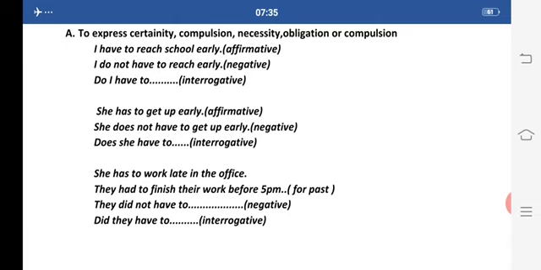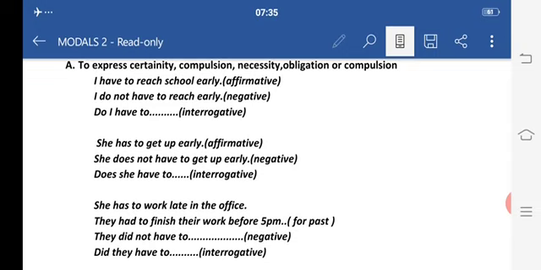There is no compulsion. I am to visit the museum tomorrow. Now this is a fixed program which I have made. I am destined to go somewhere. So this is not a modal verb here. They are to conduct a meeting. It means here they are expected to conduct a meeting. This is not a modal verb. So don't get confused if you find is, am, and are with to for showing such kind of compulsion, for showing something is expected to be done, for showing something is destined to be done. These are not modal verbs. They are just normal verbs to show compulsion or for showing something has been planned. Thank you.